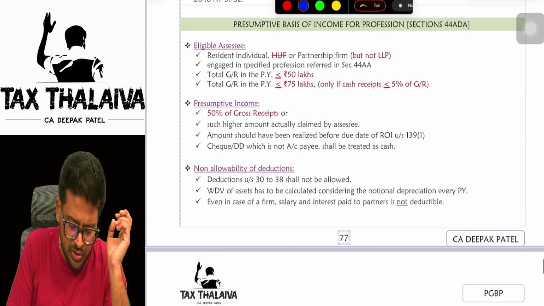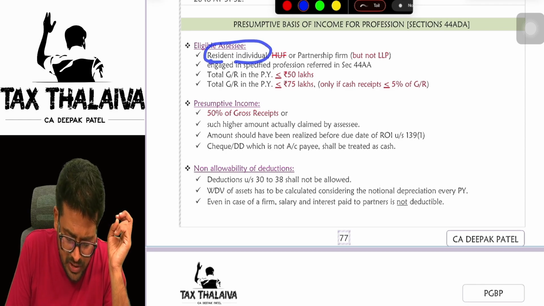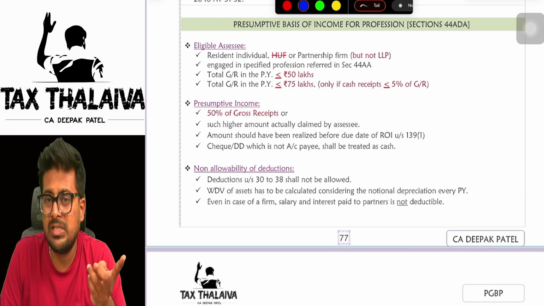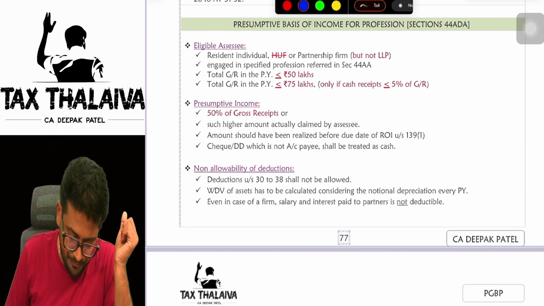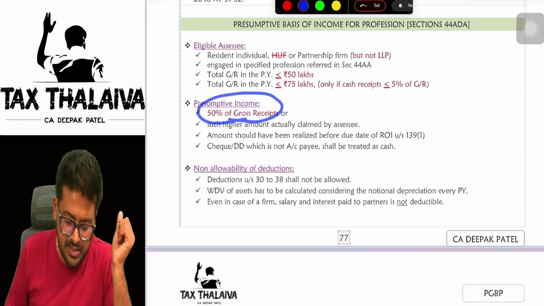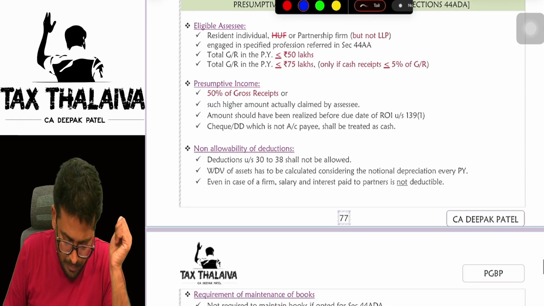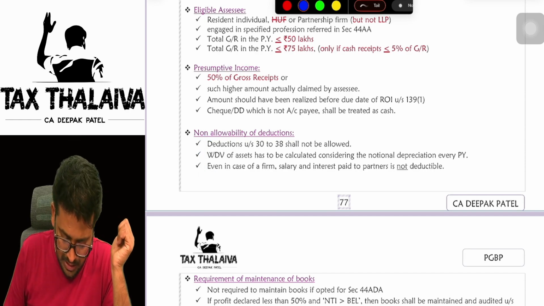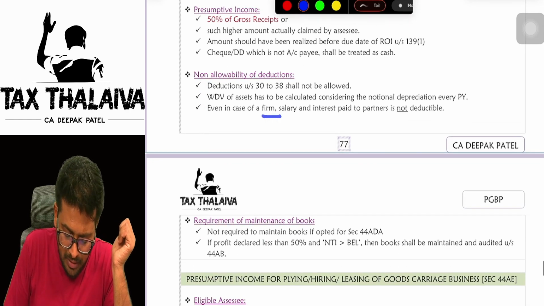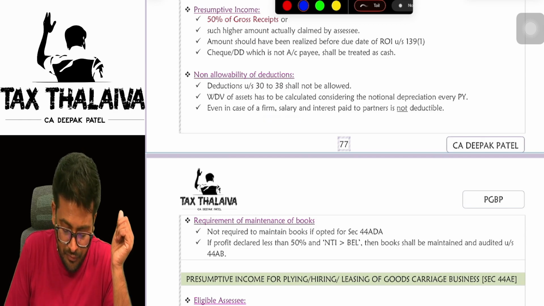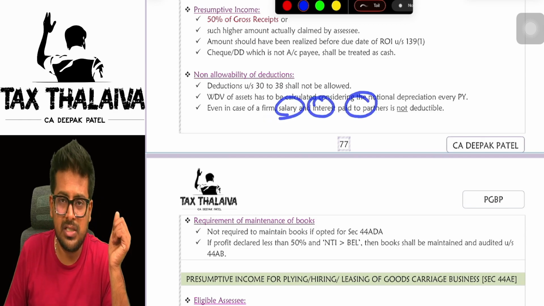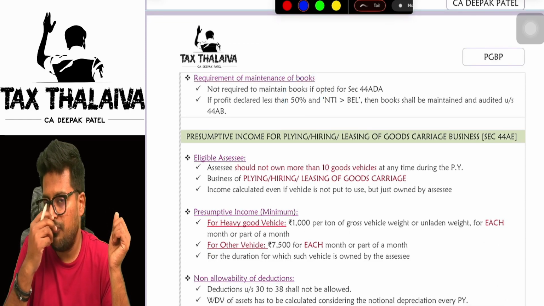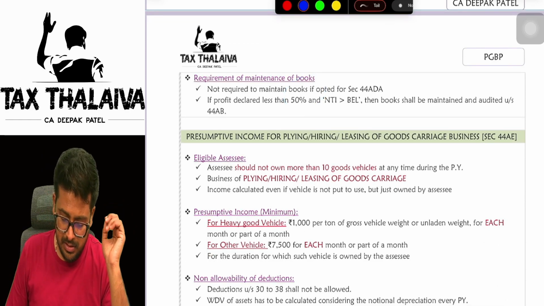The same story here also. Resident individual it is applicable, partnership firm it is applicable, but HUF it is not applicable because HUF cannot be in any profession. 50% of gross receipts you will offer. The deductions under section 30 to 38 are not available. Even in case of a firm, salary and interest paid to partners is not deductible. And you are required to maintain books of accounts if you have not offered minimum 50%.